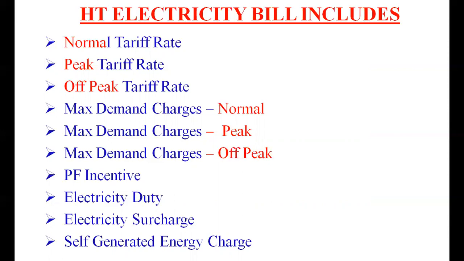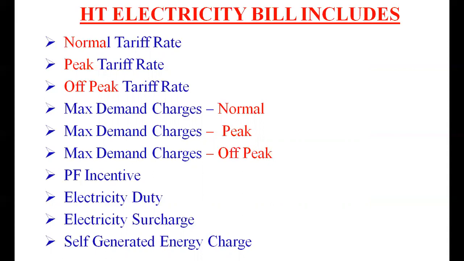The normal tariff rate covers energy consumption from morning 6 a.m. to evening 6 p.m. The peak tariff rate is applicable from 6 p.m. to 10 p.m. and the off-peak tariff rate from 10 p.m. to morning 6 a.m. So different rates will be applicable for the normal period, peak period, and off-peak period.